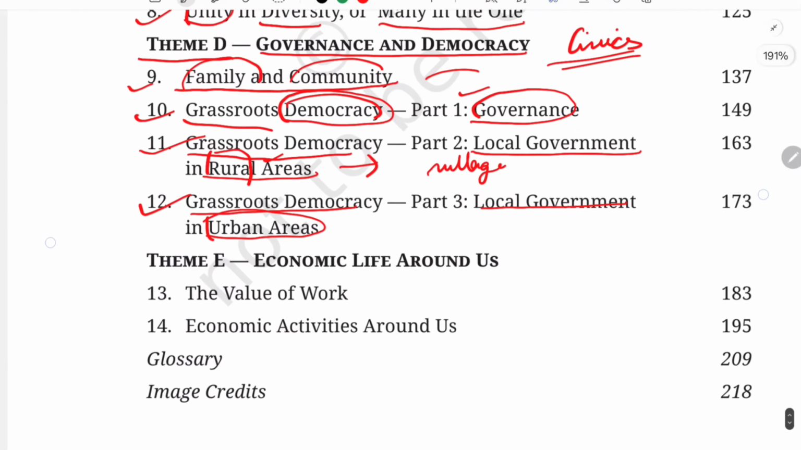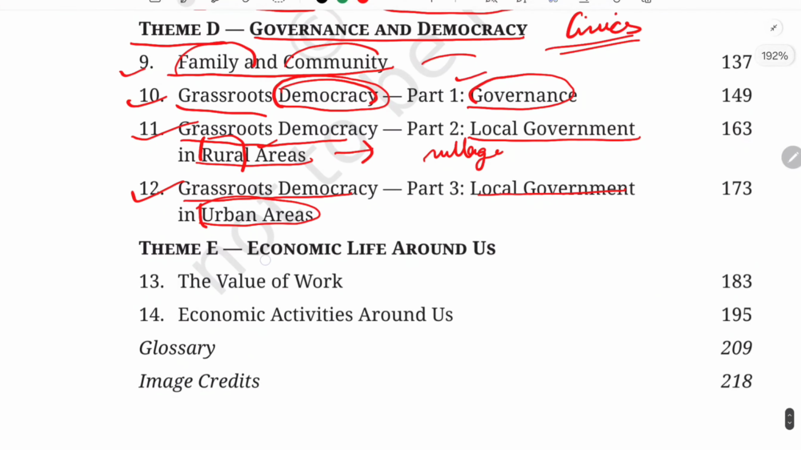And the last theme of your book is theme E, Economic Life Around Us. This deals with money, or how people earn their living, what are the ways through which people are earning, because no family can be happy without the essentials of daily living. For example, food, clothing, shelter, access to water, livelihoods for adults, and access to education for the younger ones. So in this chapter we are going to deal with that.